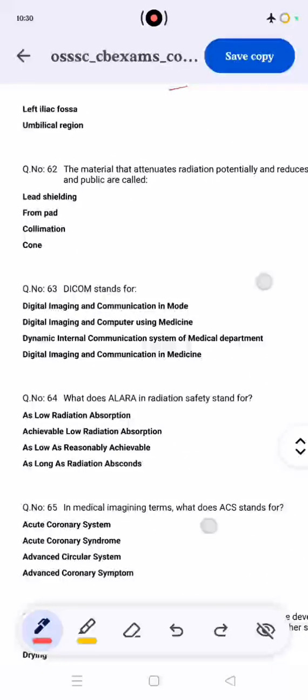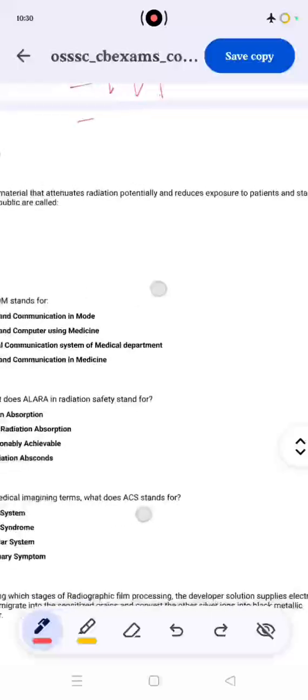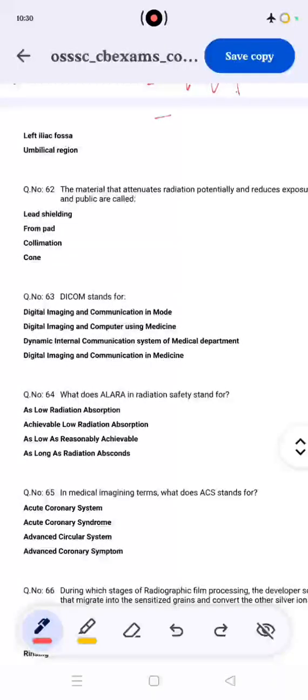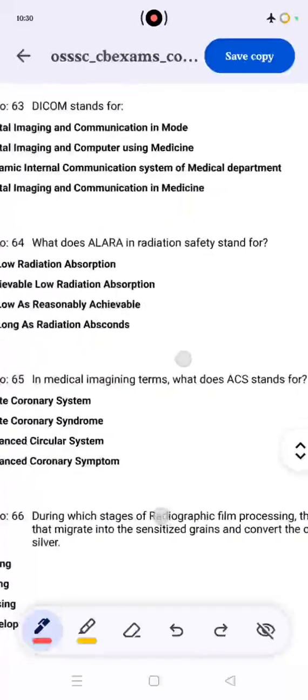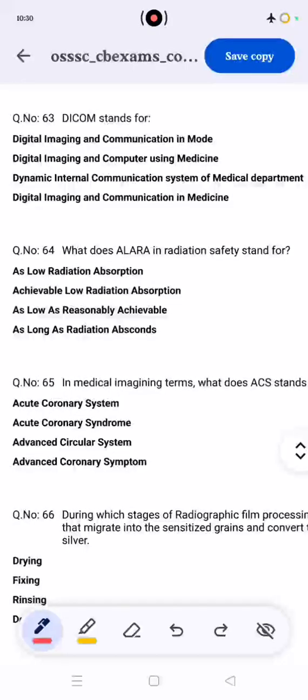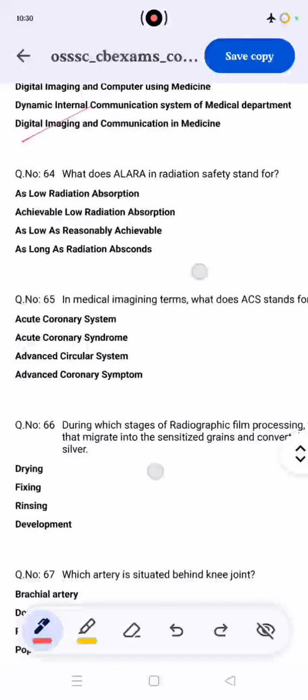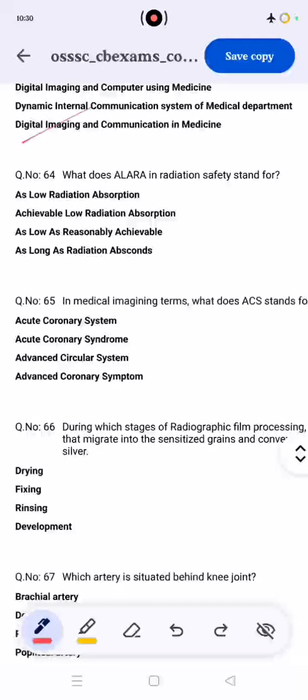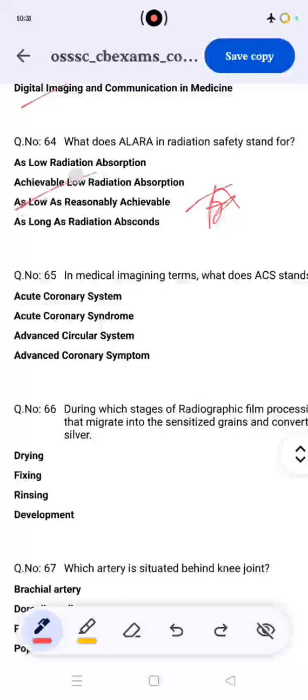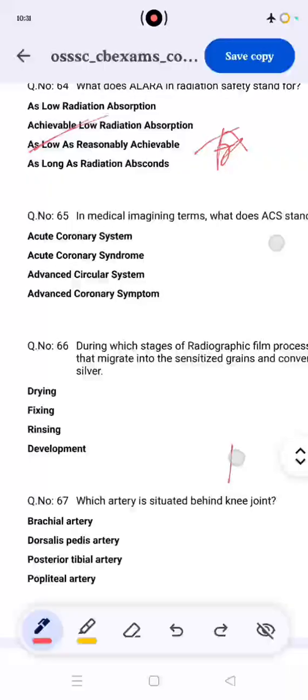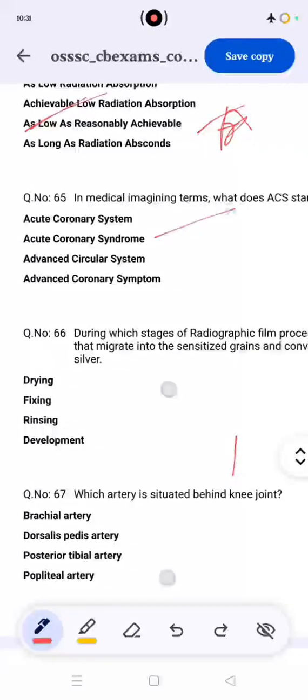Then material that attenuates radiation, reducing the exposure to the patient, staff, and public, is called lead shielding. DICOM, digital imaging and communications in medicine. The correct answer is 4. What does ALARA mean in radiation safety standards? ALARA full form is as low as reasonably achievable. So the correct answer is C, as low as reasonably achievable. Then asking about ACS, acute coronary syndrome, is 2.